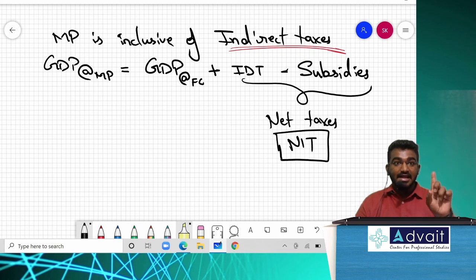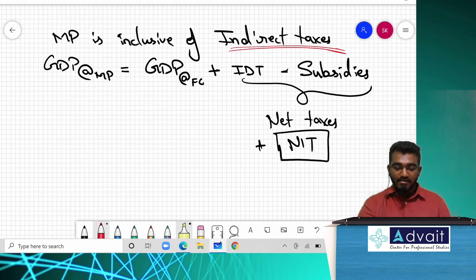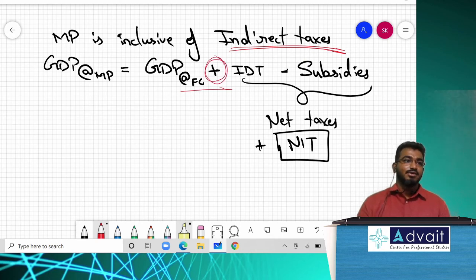Now listen. If we are calculating market price from GDP at factor cost, we will include this NIT. Sir, how do I get to know? Just see the symbol after your GDP at factor cost. What is it? Add. So we need to include that net indirect taxes.